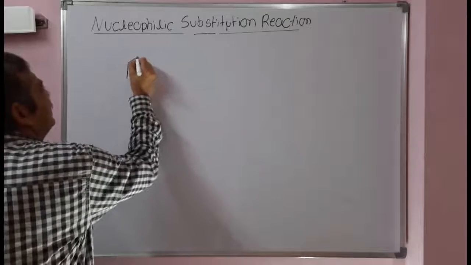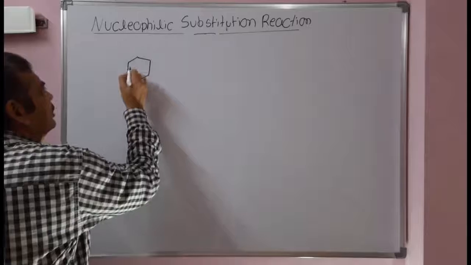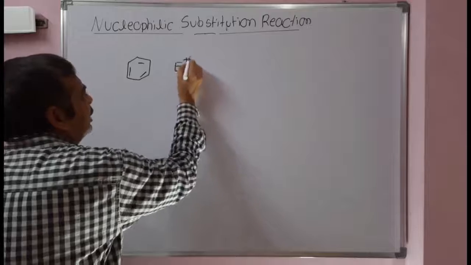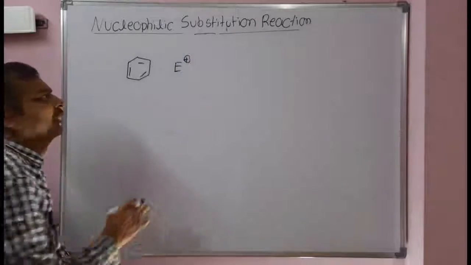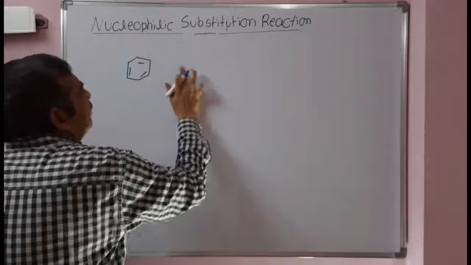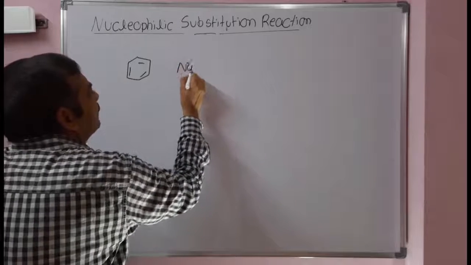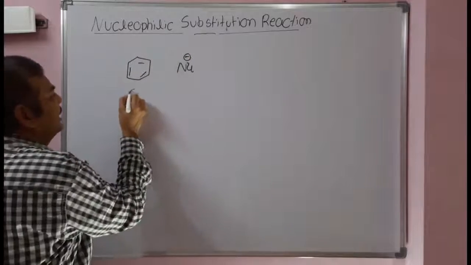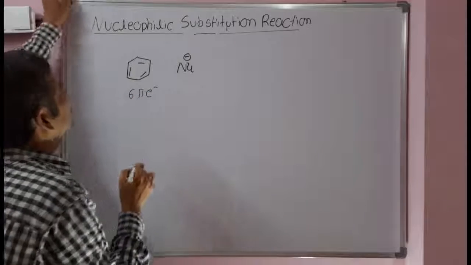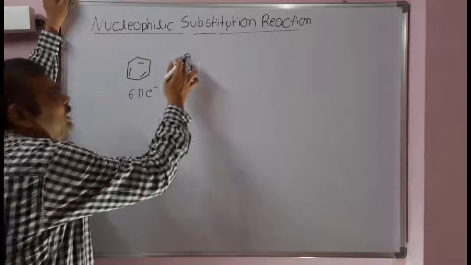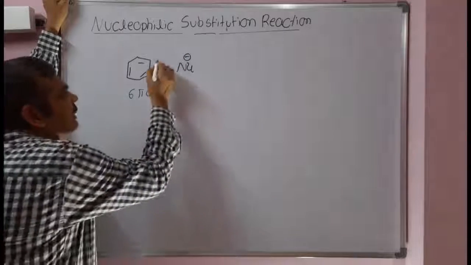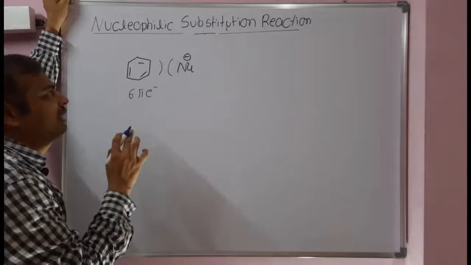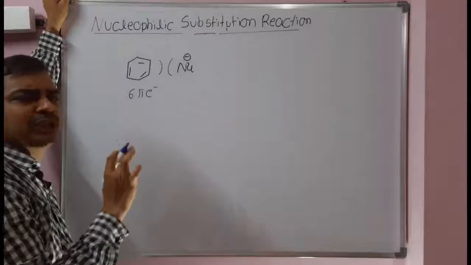First see the benzene. Benzene and its derivatives readily undergo electrophilic substitution reactions. There is no doubt for the electrophilic substitution reaction. Electrophile will easily attack on benzene and its derivatives. Whereas in nucleophilic substitution, when a nucleophile is trying to attack on benzene, there are 6 pi electrons on benzene. There is a repulsion between the pi electrons and the negatively charged nucleophile. Due to these repulsions, benzene will not generally undergo nucleophilic substitution reactions.